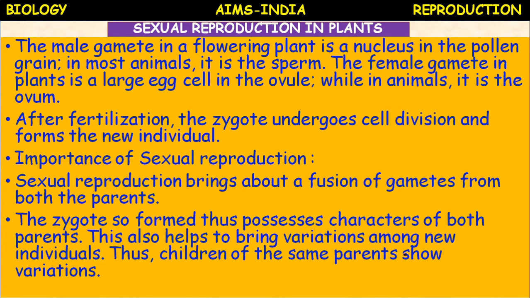This also helps to bring variations, meaning changes among the new individuals. Thus the children of the same parent show variations.